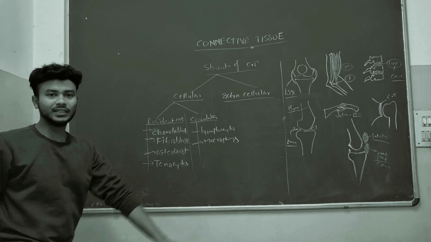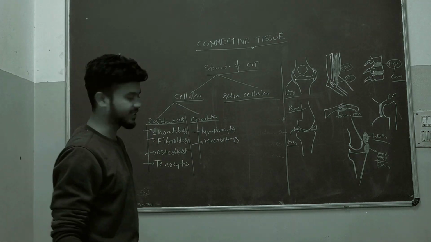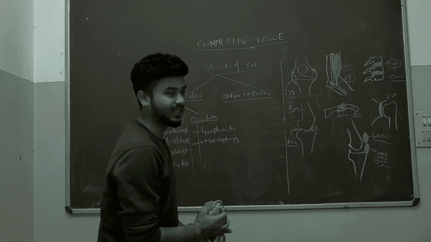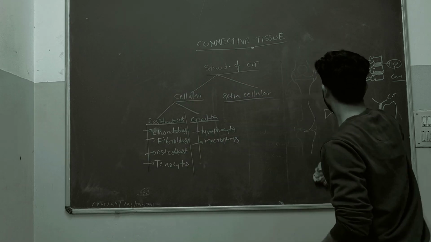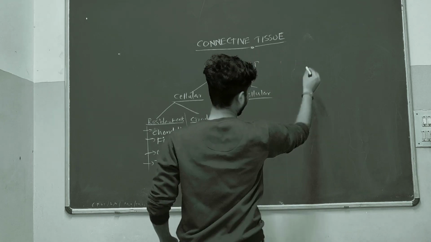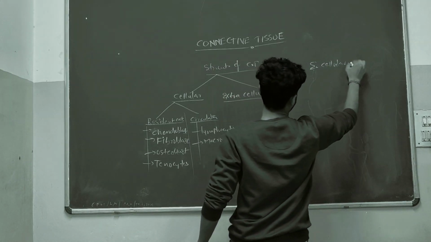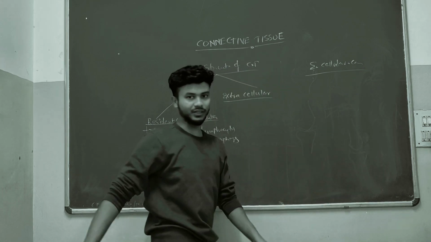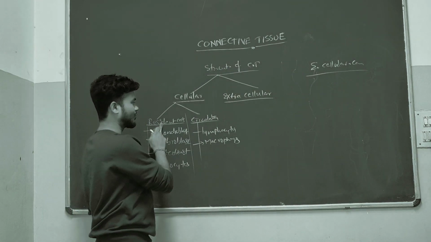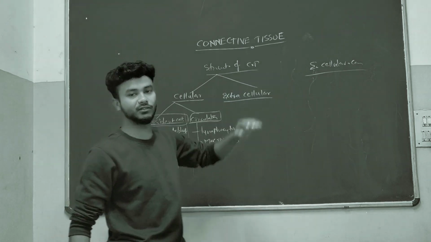So these are some examples for the circulating cells, and these are for resident cells. Now we will come to the extracellular component. Here we will again have two variations, like how we have resident cells and circulating cells.